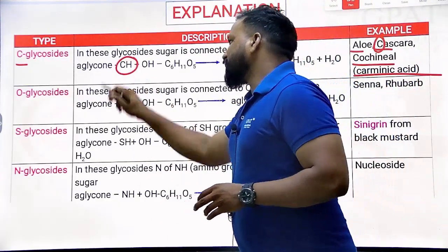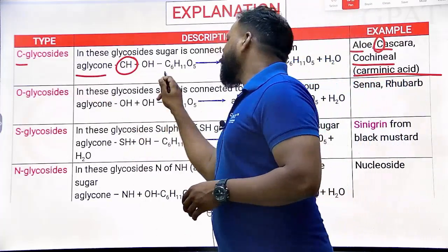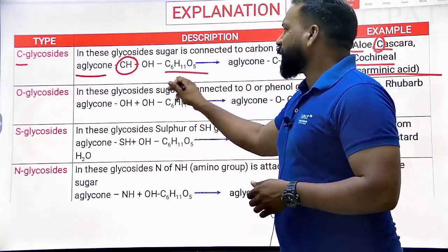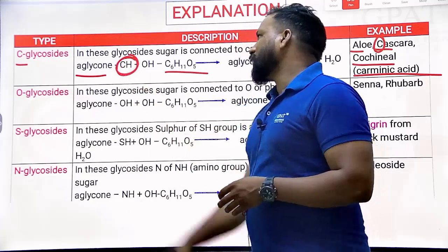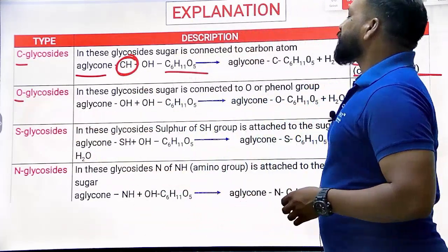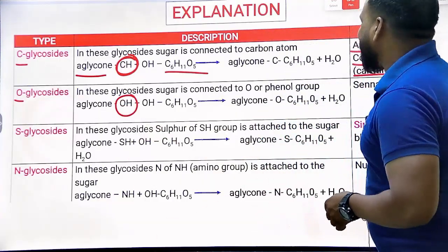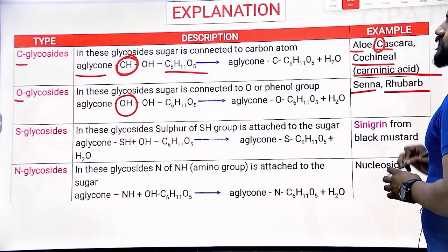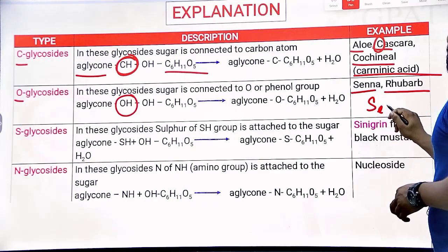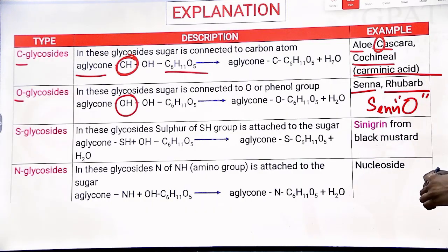C linkage: between the aglycon moiety and the sugar moiety, the linkage is C. Clear? Yes. O-glycosides, OH group. Clear? But the example is senna and rhubarb. Senna contains sennosides. In that, O is contained. This is how we need to remember.